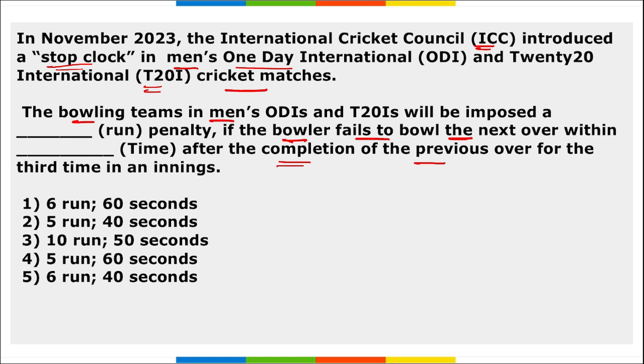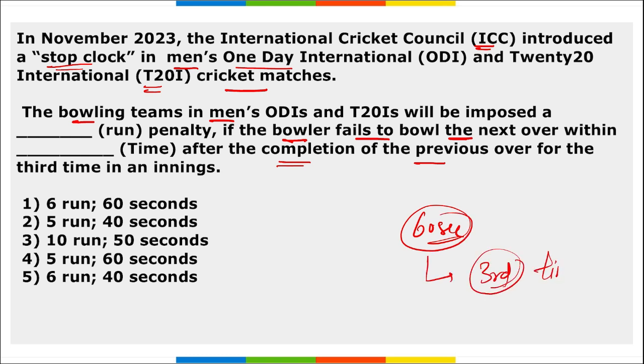That means a new rule has been introduced here in ODI international and T20 international matches, that if a bowler fails to bowl the next over within 60 seconds, and this is for the third time in a particular inning, then the penalty will be 5 runs. Correct? Option 4 becomes right. That is, a penalty of 5 runs will be imposed if the bowler fails to bowl the next over within the 60-second time frame for the third time in a particular inning, right? So 5 runs penalty and the stop time will be for 30 seconds.